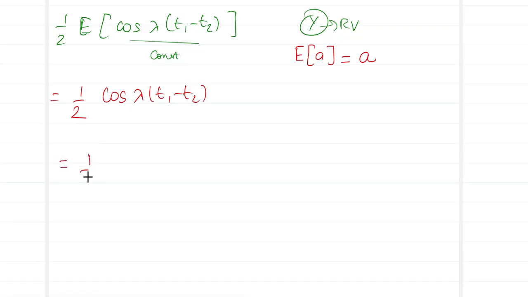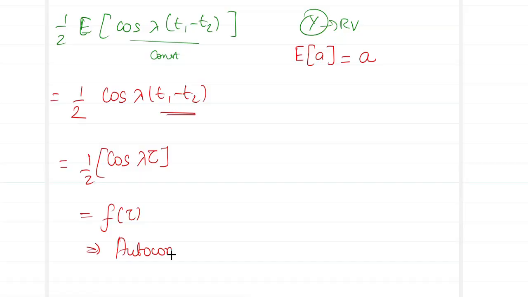Now, in the last stage, I can write this as cos lambda. The time difference can be expressed as a function of tau. So we have it as cos lambda tau, which is nothing but a function of tau. Finally, what we have proved is the autocorrelation, which is going to be your Rxx of T1, T2, is a function of tau.